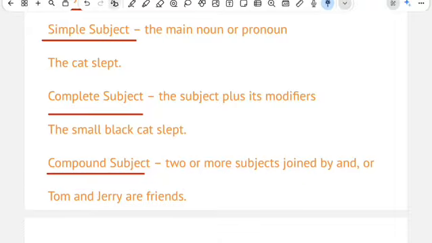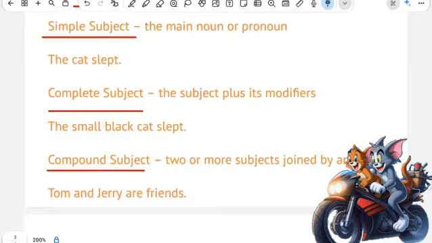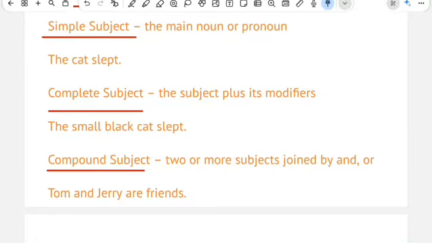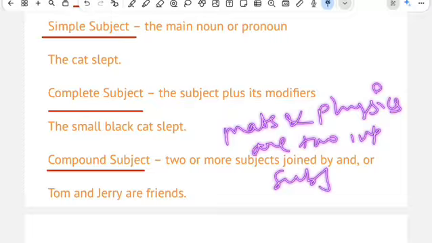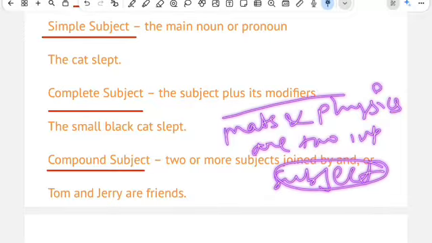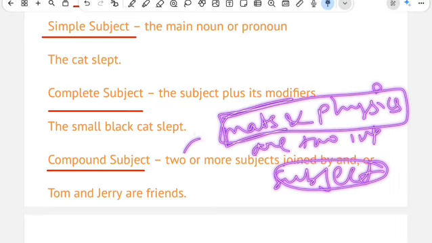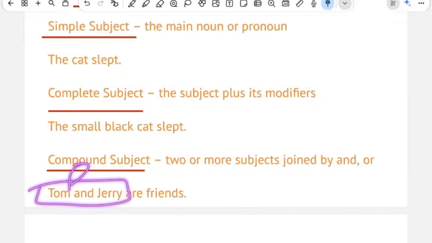If I would say, Maths and physics are two important subjects. Now tell me the subject here. Here maths and physics both are coming, so it's two or more subjects, so these are my compound subject. Here again Tom and Jerry are my compound subject because they are two. And they are connected with and, or they can connect with or as well. I hope you have understood the very basic and very easiest concept of subject in basic English grammar.